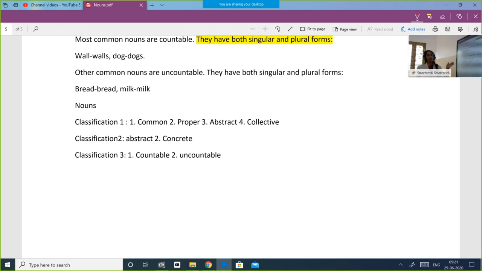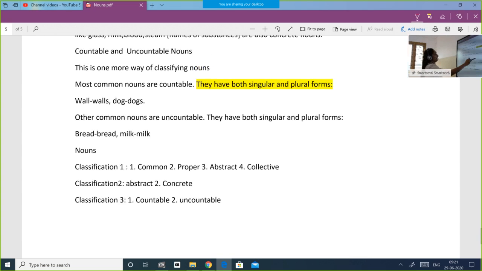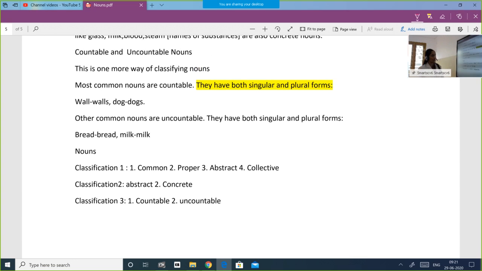Now today we will be doing a continuation of nouns. Let us do noun number, singular and plural. Noun number means singular and plural. Just now we have learned that common nouns are countable. Most common nouns are countable. They have both singular and plural forms. Example, wall, walls, dog, dogs, all that.